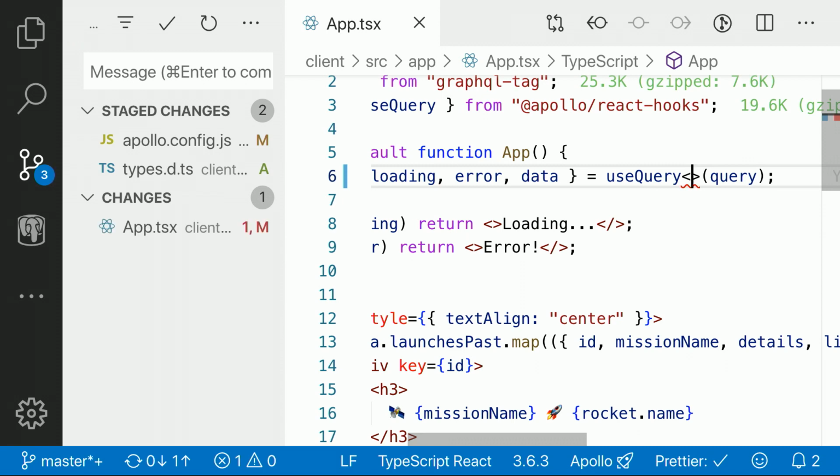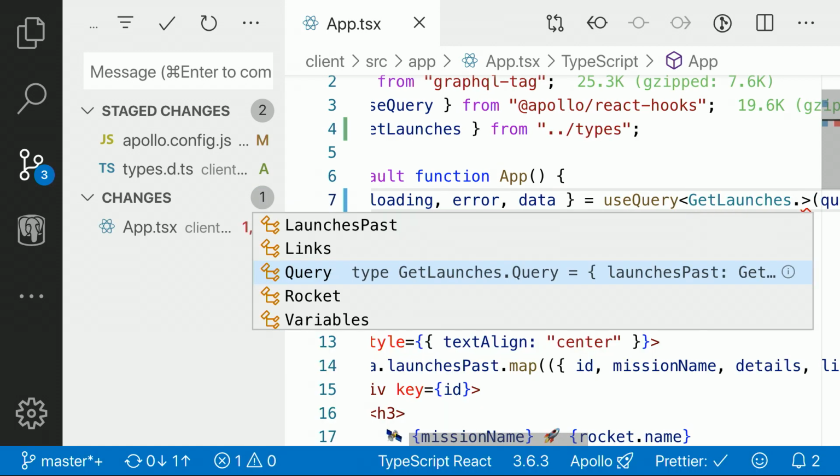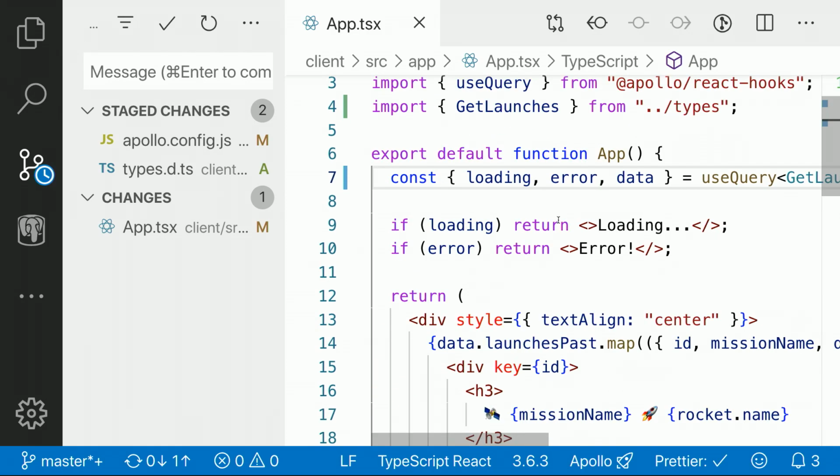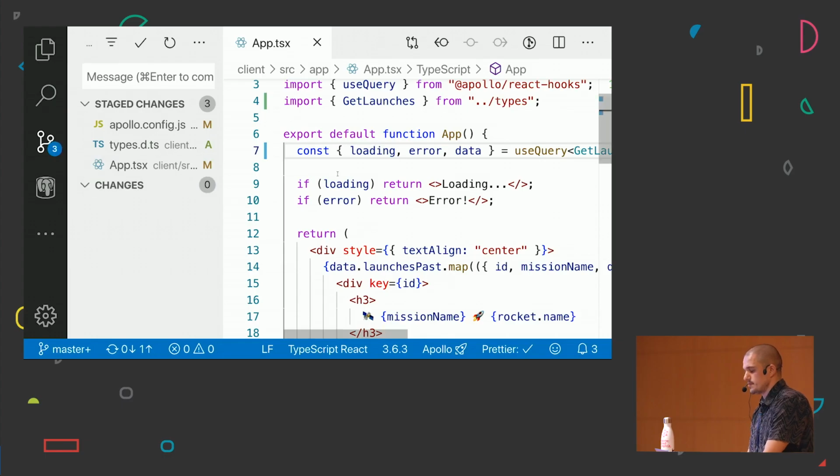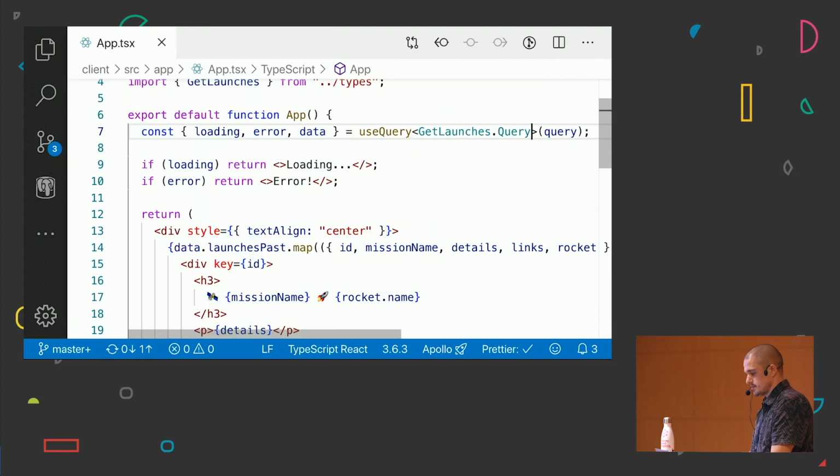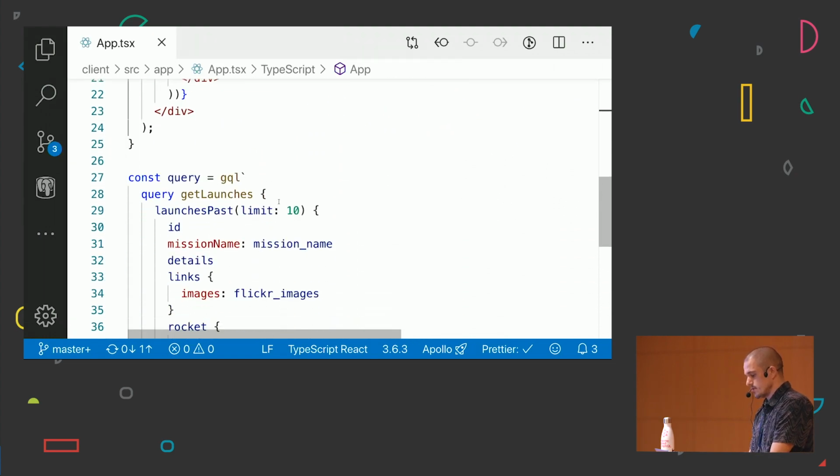So this is going to be get launches dot query, and now what I'm going to do is evolve my client. Just in 1 minute we are done. If I want to evolve my client, I don't want to go to my documentation. I don't want to do console logs. I just want to build new features as soon as possible.